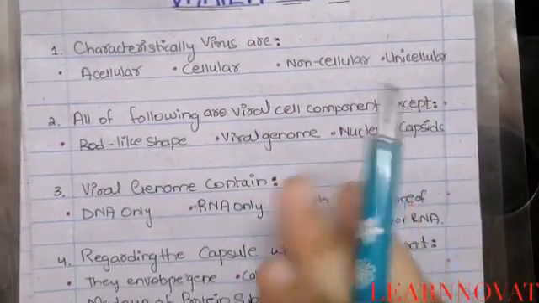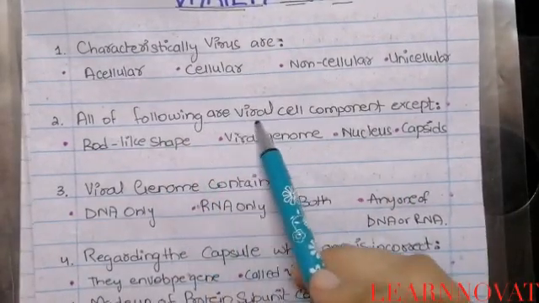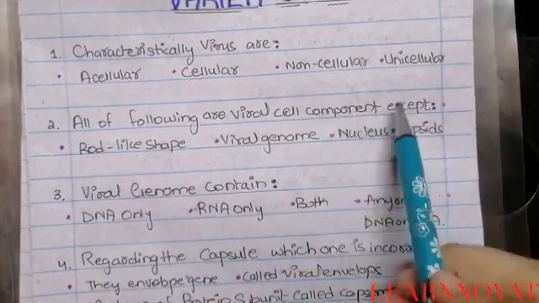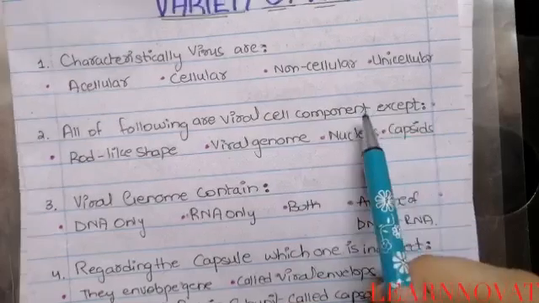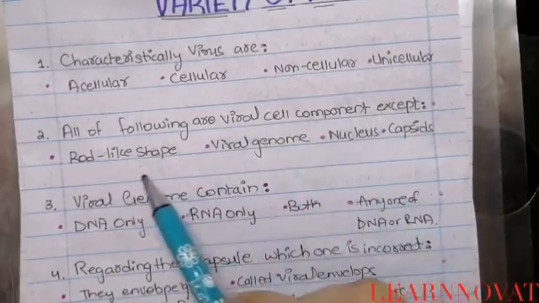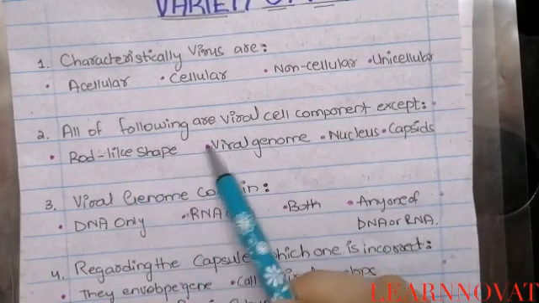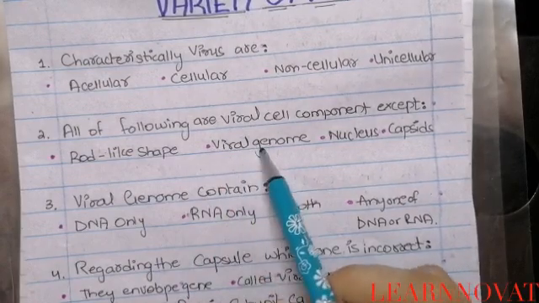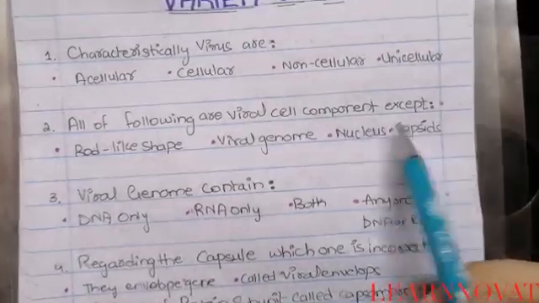The second MCQ says all of the following are viral cell components, except. They are asking for the exception, so to know the exception we have to know the components of the virus. Option A says rod-like shape, option B says viral genome, option C says nucleus, and option D says capsid.